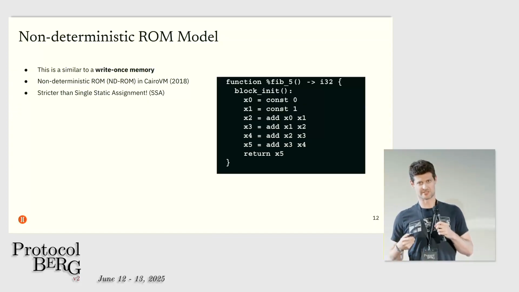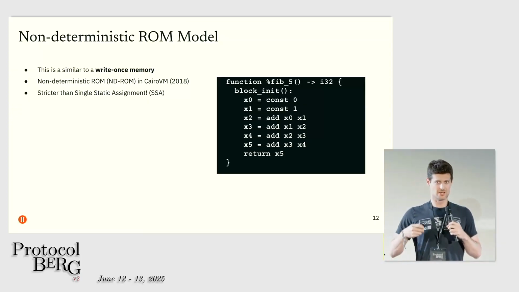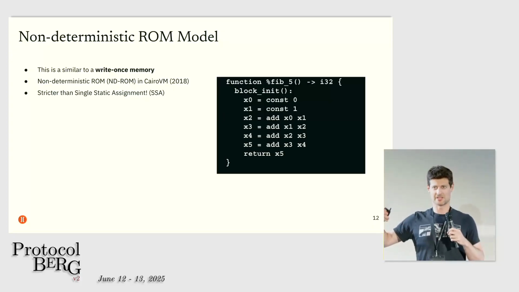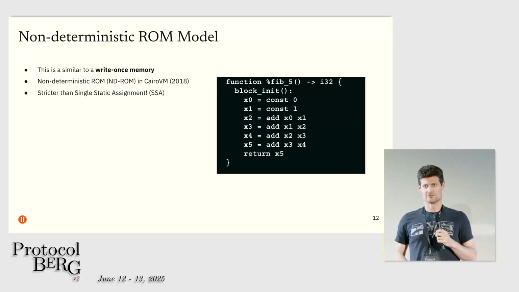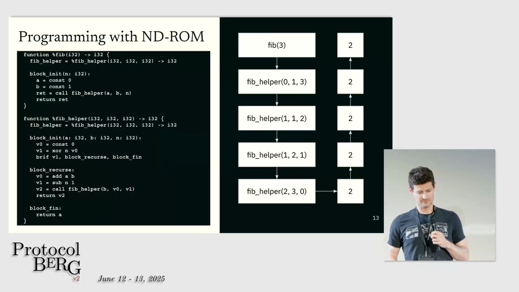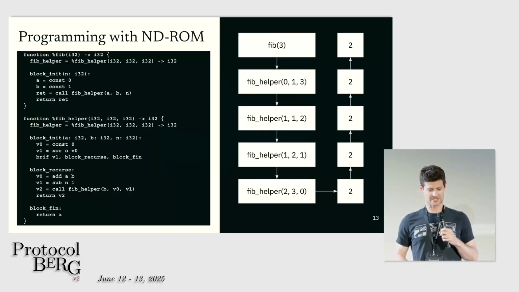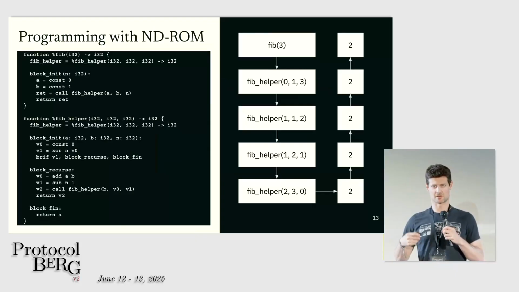What does non-deterministic ROM mean? It just means that the read-only memory is pre-populated according to the prover's choosing, and then the verifier, the first time it does a write, just checks that the value that it's reading is actually what it wanted to write. So what does it look like to program something more complicated with the non-deterministic ROM?